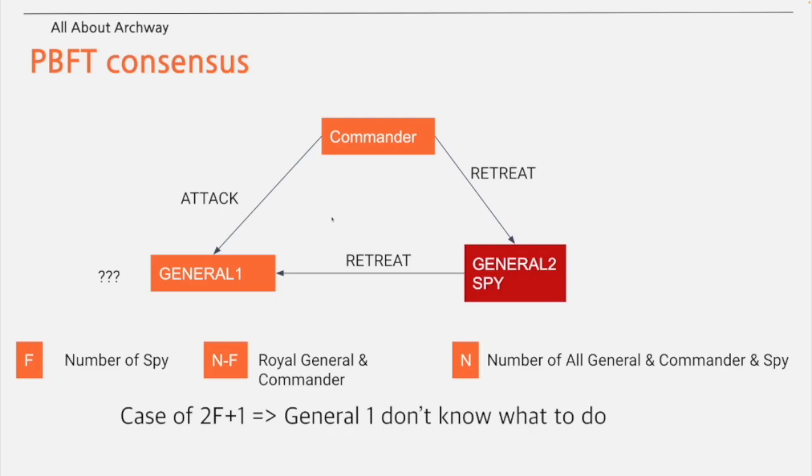If you have 3 participants and one of them is a spy, as shown in the figure, you won't be able to tell which behavior is genuine if one of them deceives you. If there are 2 spies, it's hard to tell what's real even if there are 6 participants.